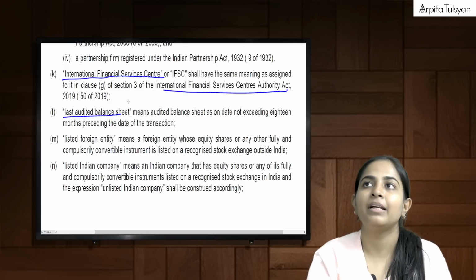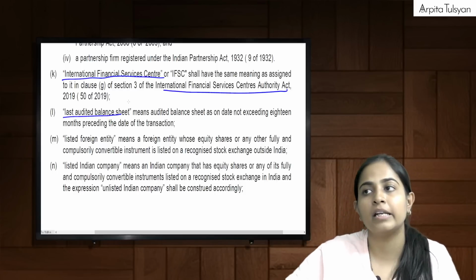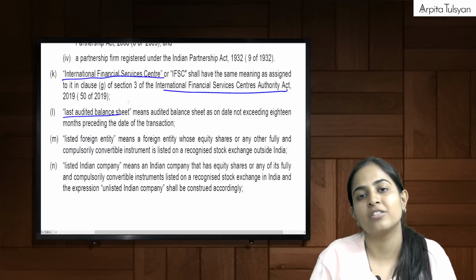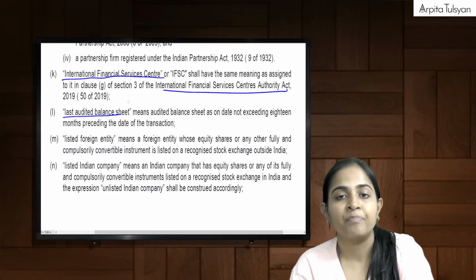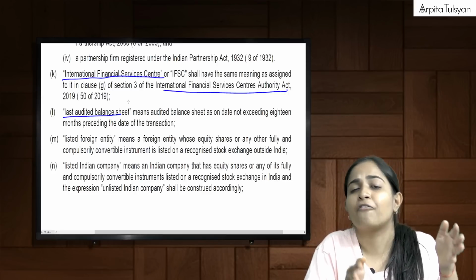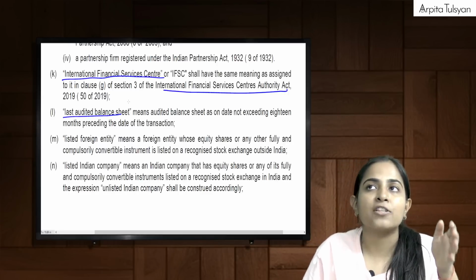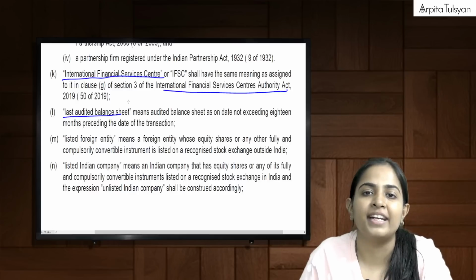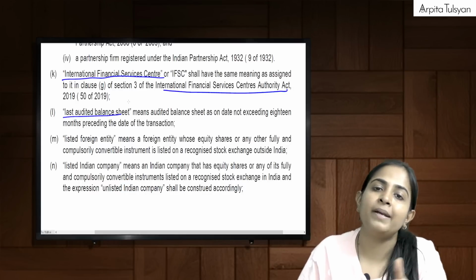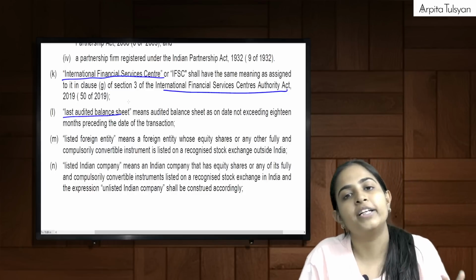Example, if the transaction is taking place in June 2023, and if we have the latest audited balance sheet available, for example as on 31st March 2023, then the balance sheet as on 31st March 2023 will be termed the last audited balance sheet.